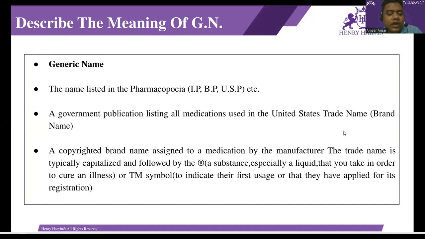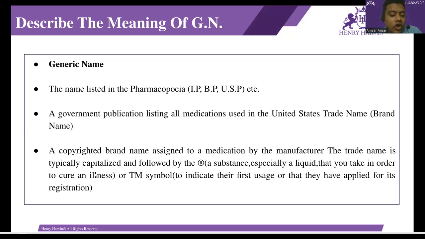A trade name is a copyrighted brand name assigned to a medication by the manufacturer. The trade name is typically capitalized and followed by the R mark. That is called the R mark. A drug is a substance, especially a liquid, that you take in order to cure an illness.